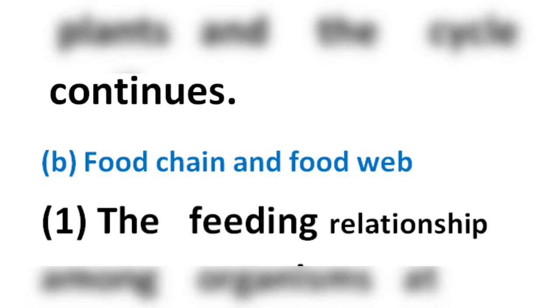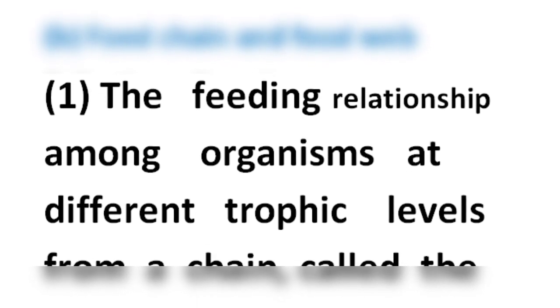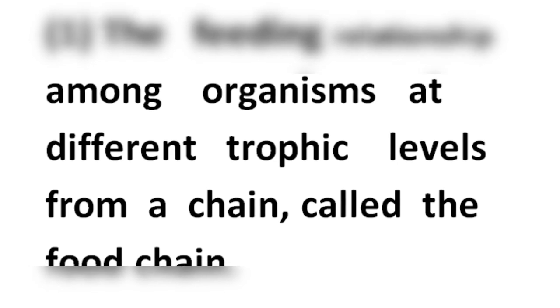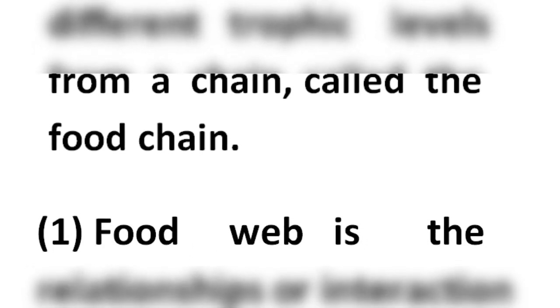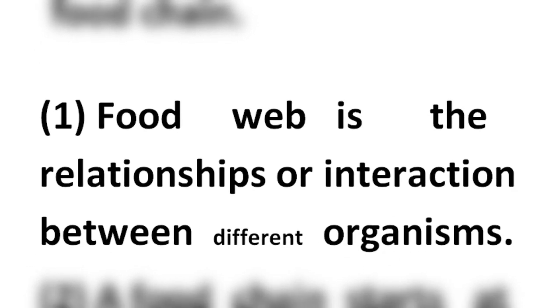Differentiate between food chain and food web. Number 1: The feeding relationship among organisms at different trophic levels of a chain is called the food chain. Food web is the relationships or interaction between different organisms.